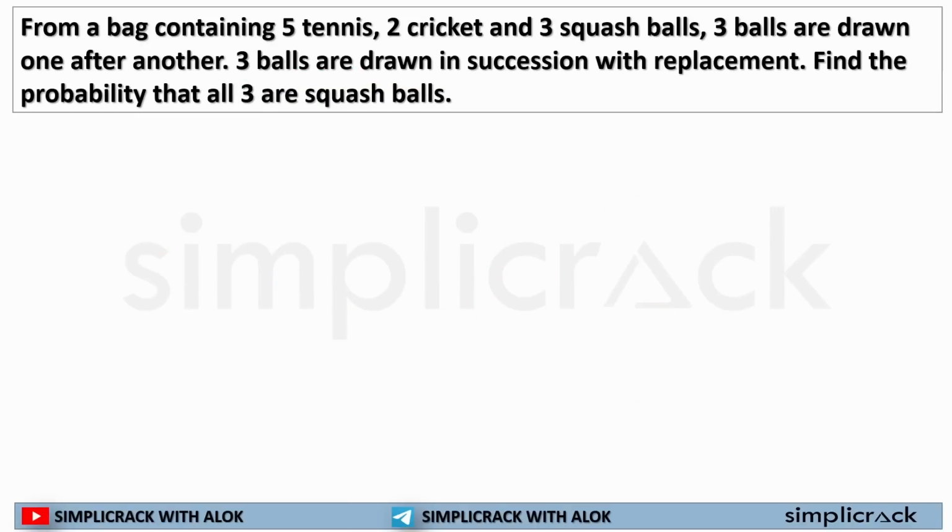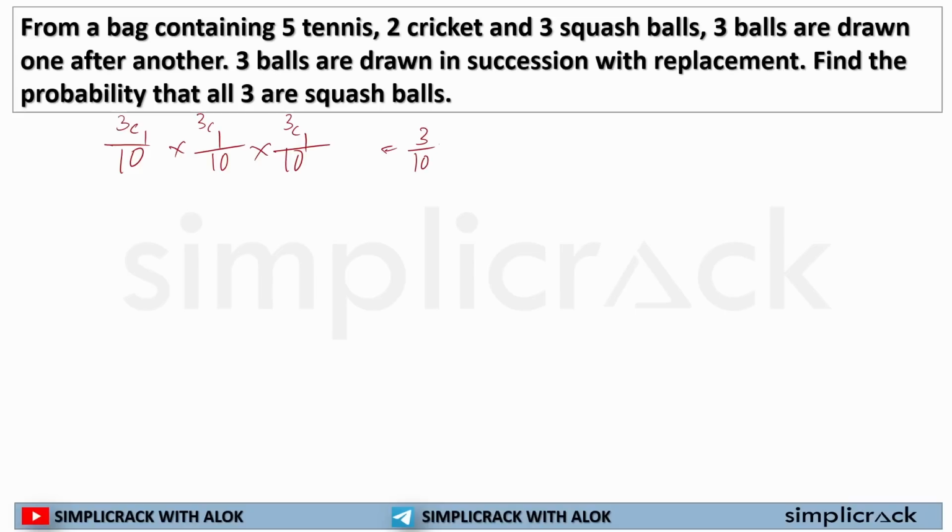Now here, from a bag containing 5 tennis, 2 cricket, and 3 squash balls, 3 balls are picked one after another. 3 balls are drawn in succession with replacement. Find the probability that all 3 are squash balls. See, first thing, 10 balls will be there because this is fixed. This is the same as the previous question. Now 3 squash balls are there, and I have to select one each time.